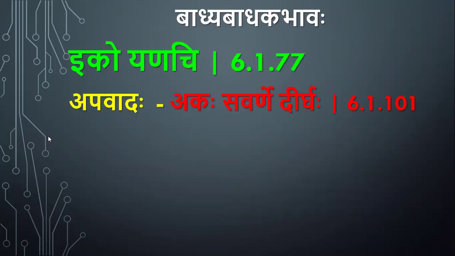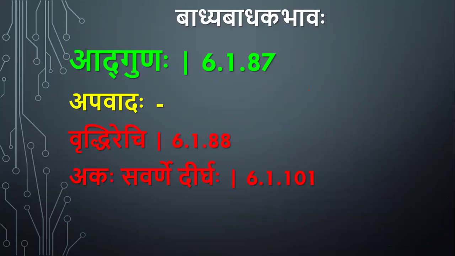So, summary: iko yanachi we call an utsarga sutra, and its apavada sutra is akaha savarne dirgha in case of ik plus savarna. Then adgunaha: for this sutra we have two apavadas. One is vriddhirechi, the second one is akasavarne dirgha. In vriddhirechi, in a plus ech, there also adgunaha can be applied, but that is blocked by vriddhirechi.